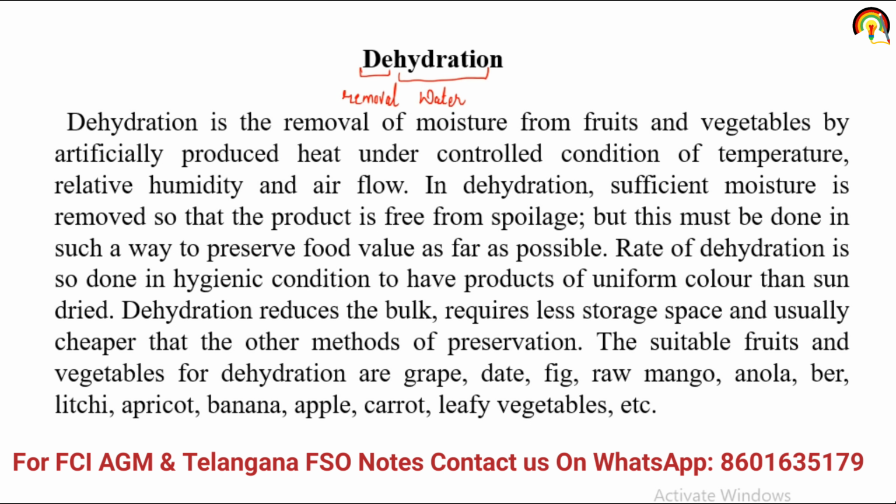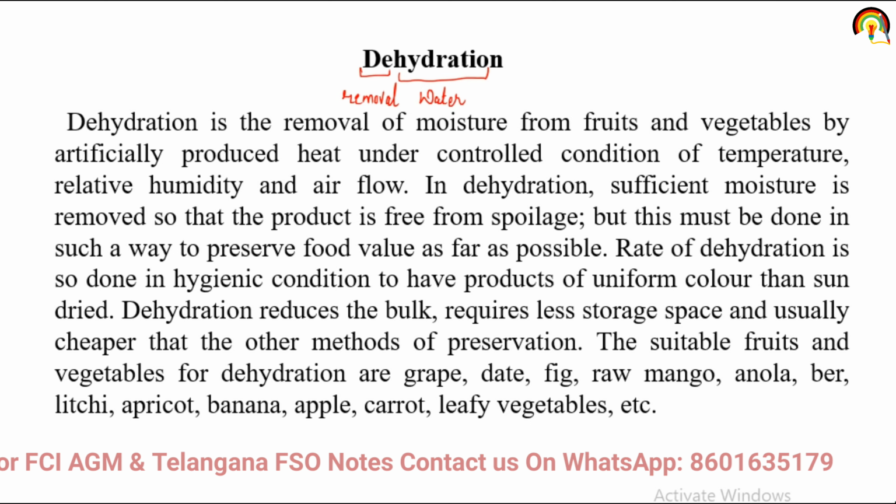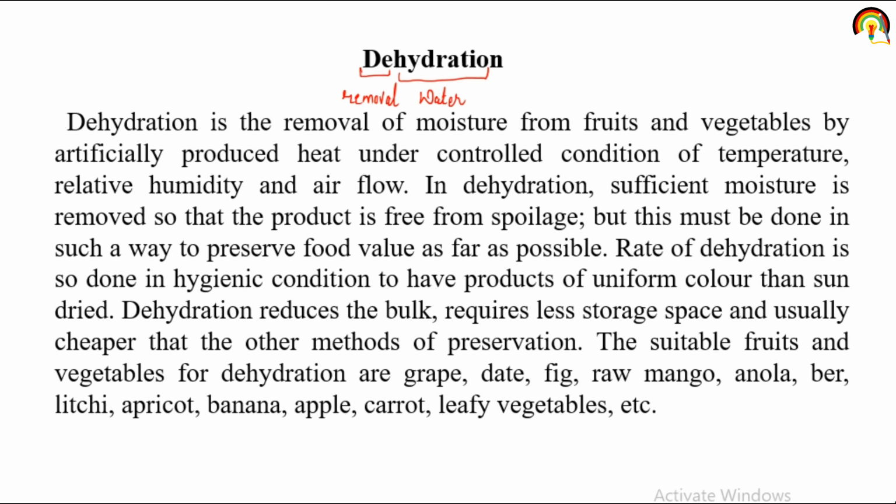The main idea behind the dehydration process is to remove the moisture content so that the product is free from spoilage. Suitable fruit and vegetable for dehydration are grapes, raw mango, amla, ber, lychee, apricot, banana, apple, carrot, leafy vegetable, etc.